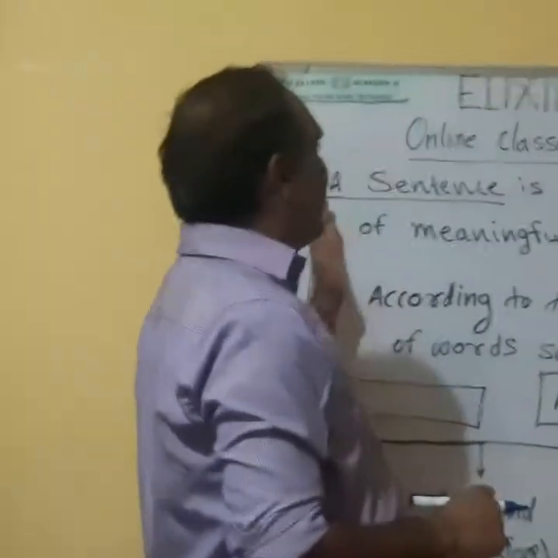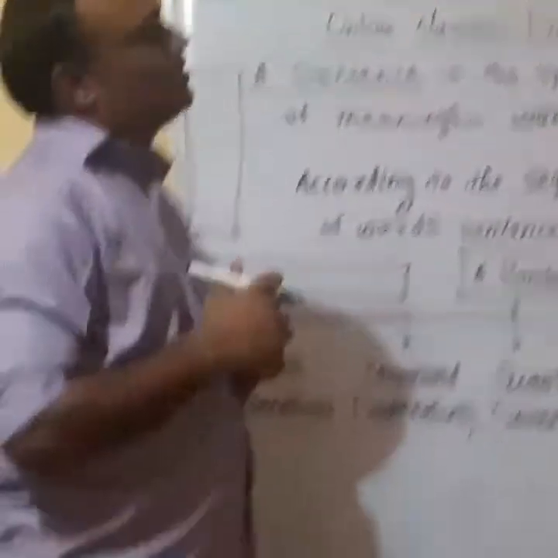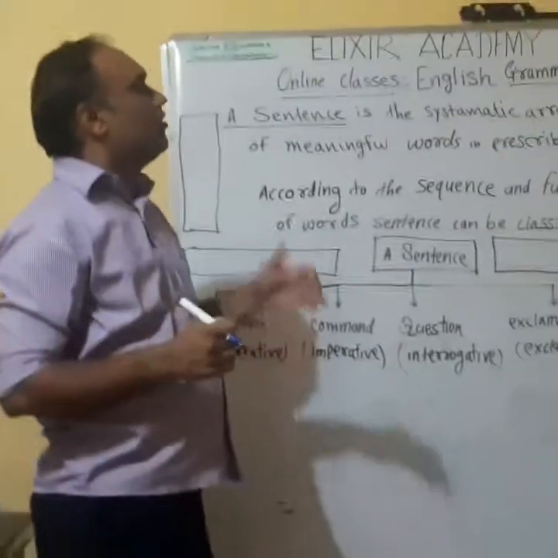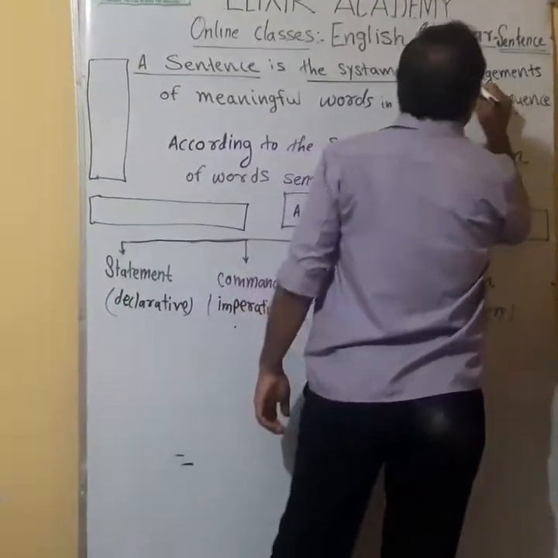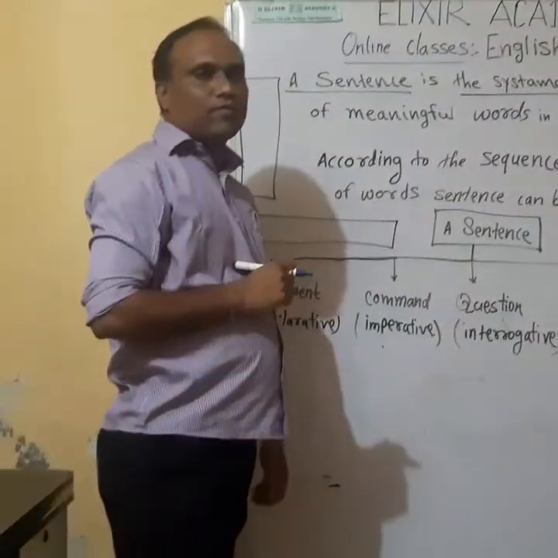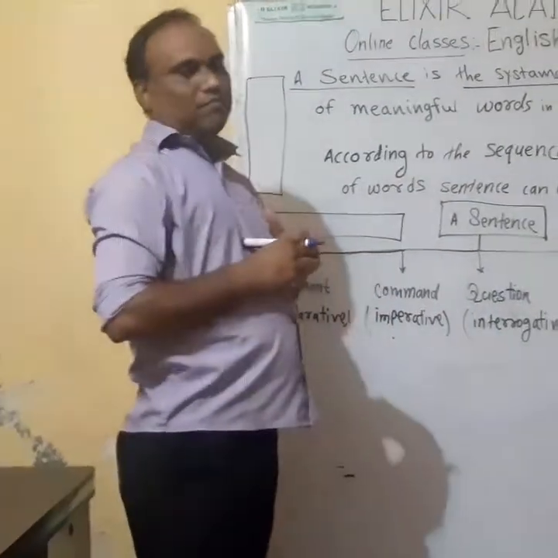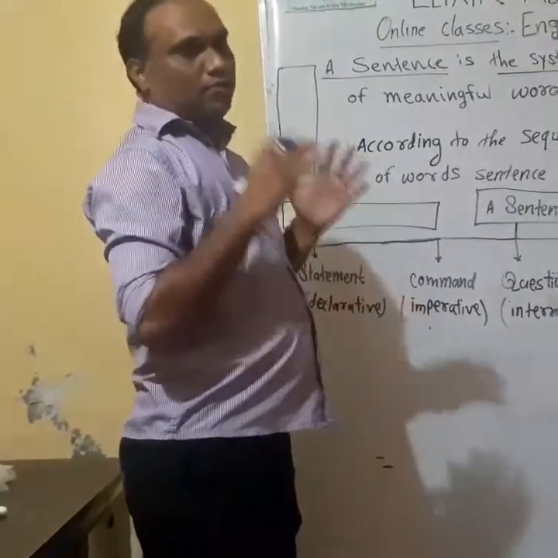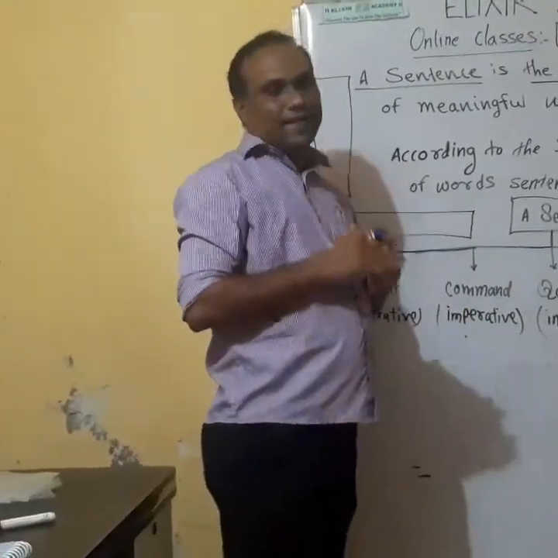In English, a sentence is the systematic arrangement of meaningful words in prescribed sequence. So students, if you observe this statement carefully, you will come to know that a sentence is the systematic arrangement. So what do you expect by systematic arrangement? In any language, when you write something formally, you should write it in systematic arrangement.